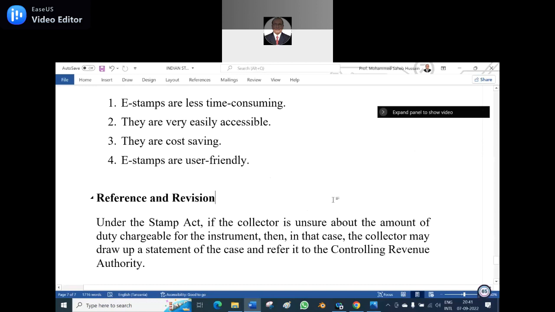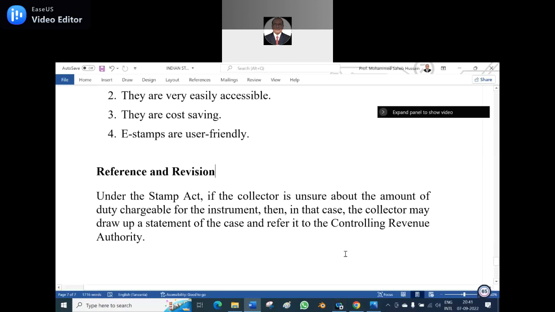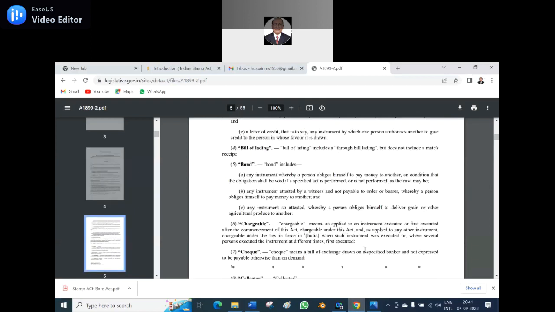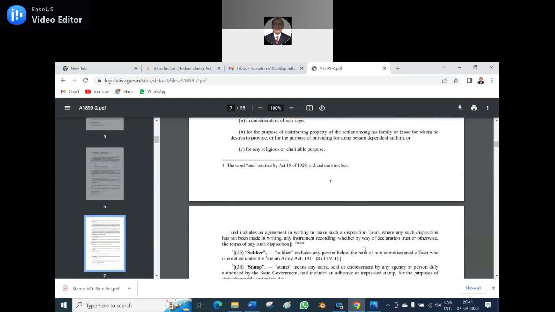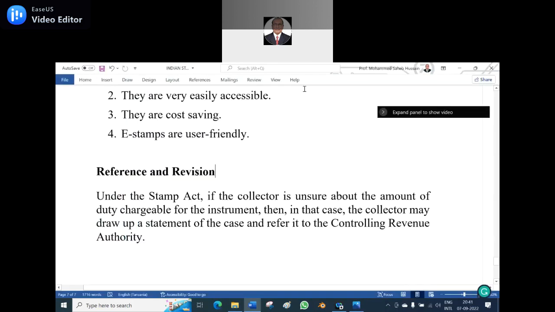So my students should be computer savvy, because the stamp duty topic is over. Now every student of mine should be computer savvy, and that will come through learning the Act. Now I will show you how to write the reference, especially for all the students, not only one student. Am I right?